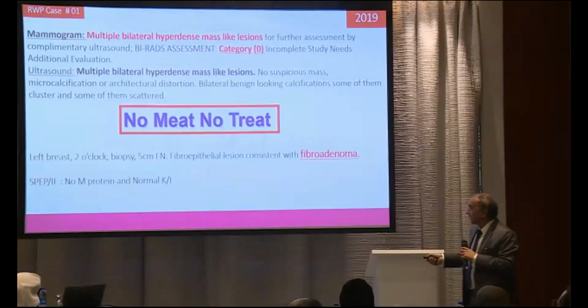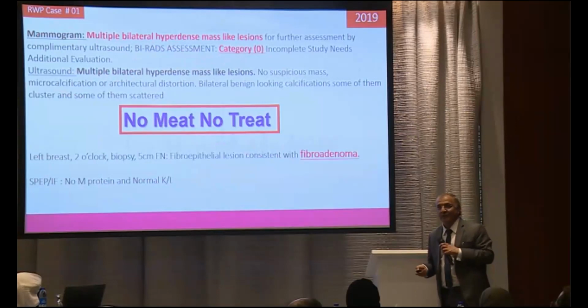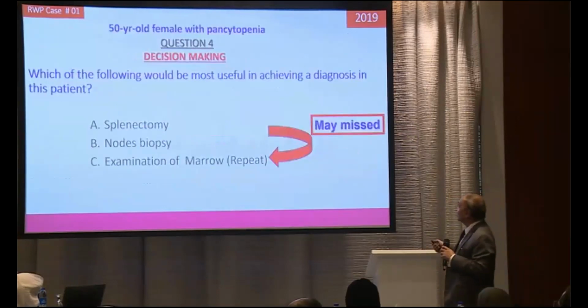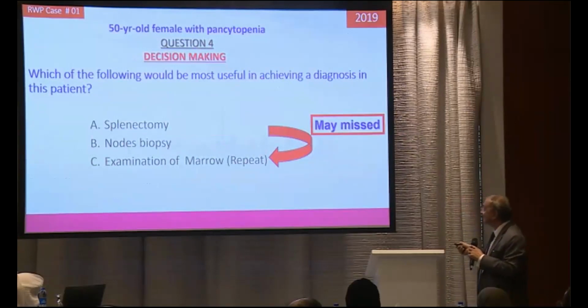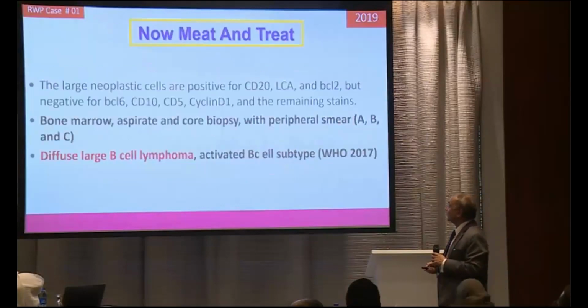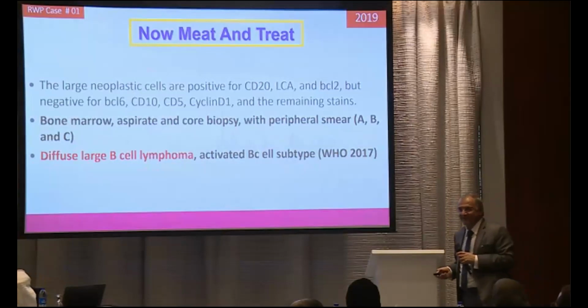What we found: the myeloma workup was negative so far, but the mammogram revealed multiple bilateral masses. So again, no meat, no treat, a biopsy was done, and that revealed fibroadenoma. So we are again at stage zero. We don't know what's going on with this patient. Then what do we do? A lot of discussion. We did an MDT tumor board. We thought, why not repeat the bone marrow? Maybe something was missed, skip lesions over there. So we did the bone marrow, and eventually we reached a diagnosis, which is today's topic, diffuse large B-cell lymphoma.